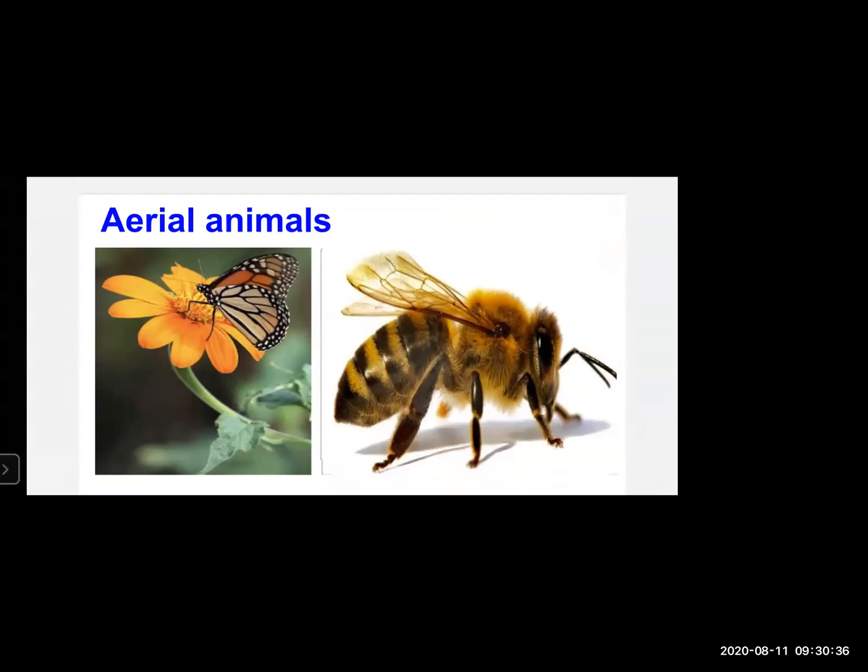Aerial animals. Now, what do you mean by aerial animals? Aerial animals are those animals which have an aerial mode of life. For example, they fly in the sky. Okay, so all those animals who can fly in the sky come under the category of aerial animals. For example, birds, butterfly, honeybee.